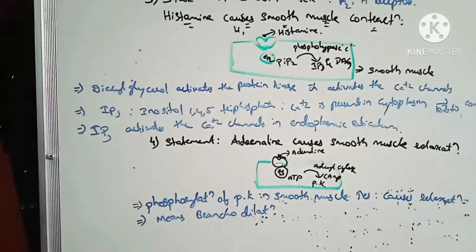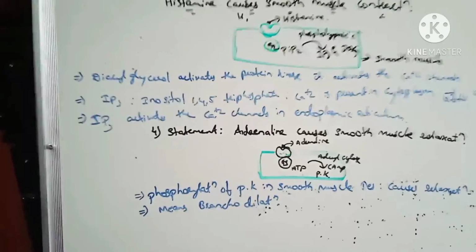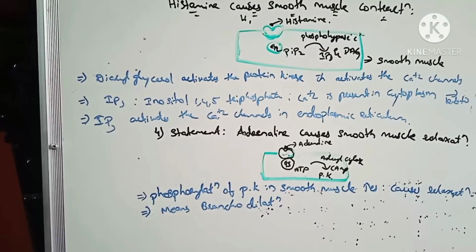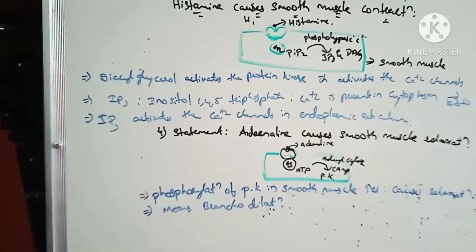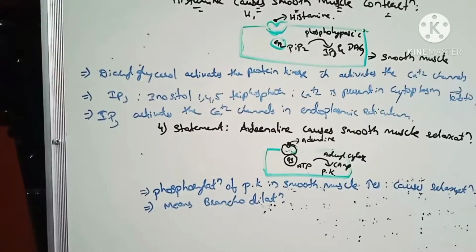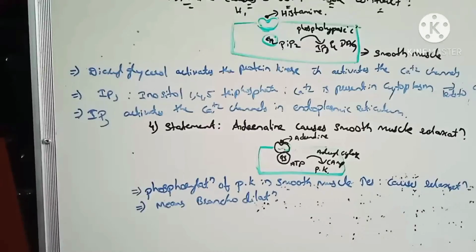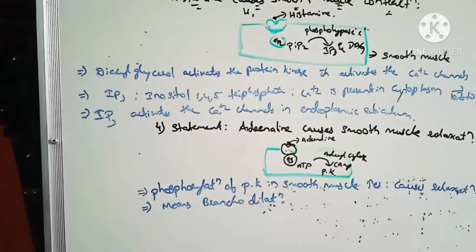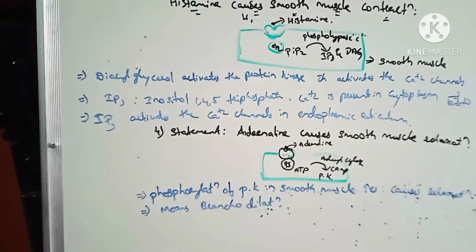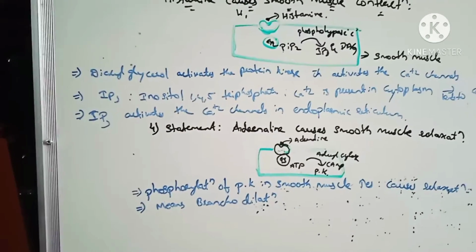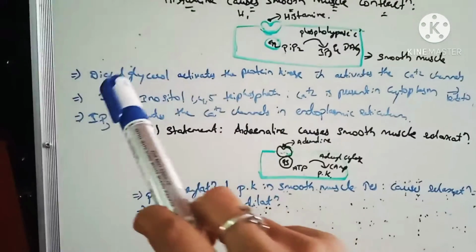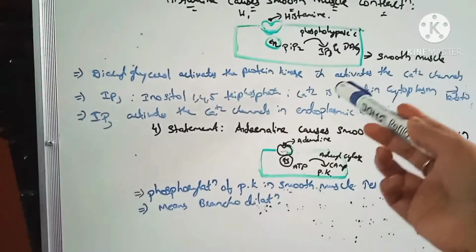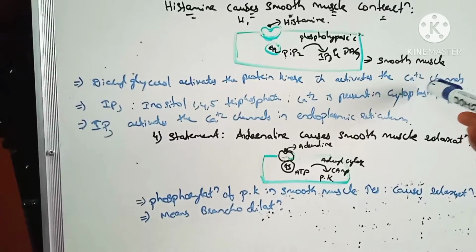How it converts: PIP2, phosphatidyl inositol 4,5 bisphosphate, is converted into IP3, that is inositol 1,4,5 triphosphate, and DAG, diacylglycerol. The diacylglycerol activates the protein kinase, which activates the calcium channels.